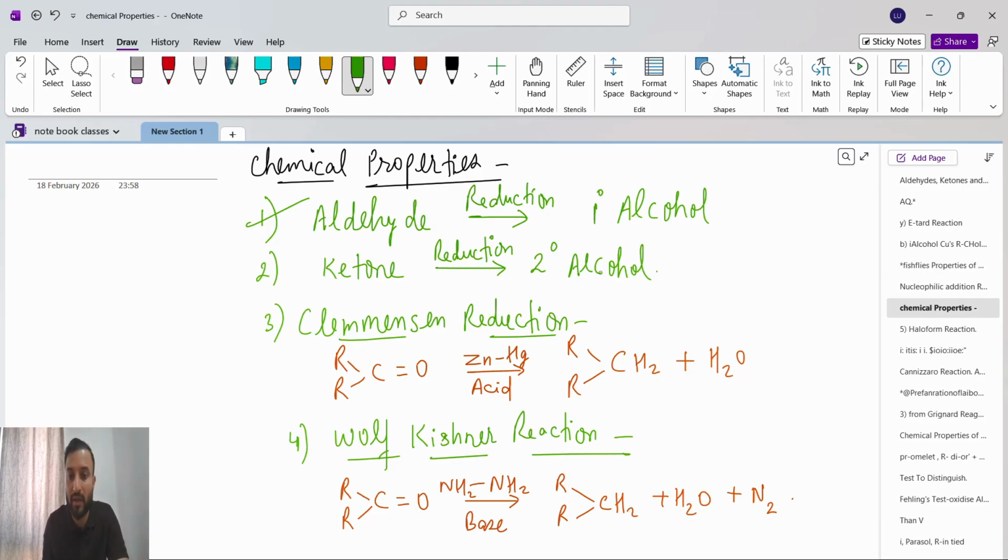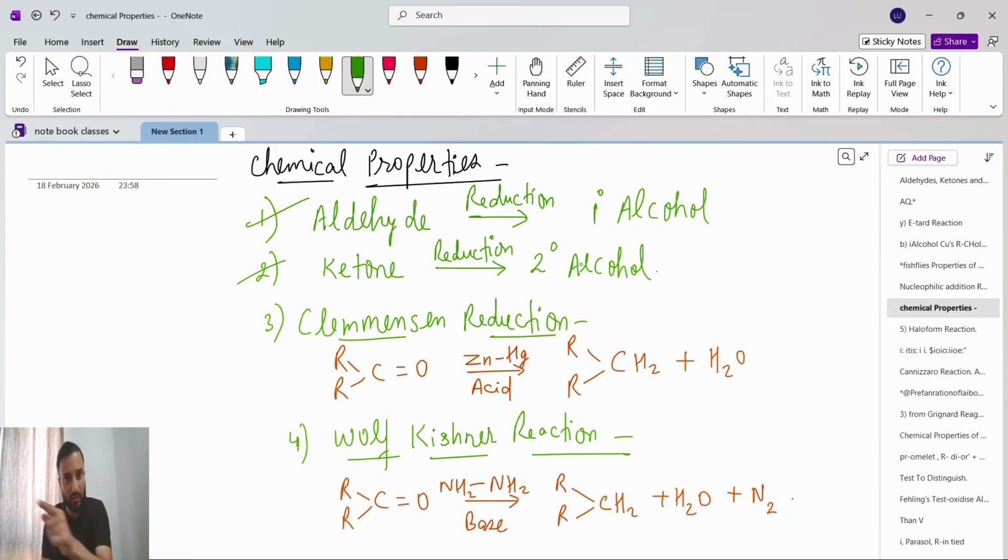Now the same for 2 degree alcohol: if we oxidize it, we will get a ketone. But if we do the reverse, from ketone we get 2 degree alcohol by reduction. 1 degree alcohol with oxidation gives aldehyde, so the reverse process is reduction. Similarly, 2 degree alcohol oxidation gives ketone, and the reverse, ketone reduction, gives 2 degree alcohol.